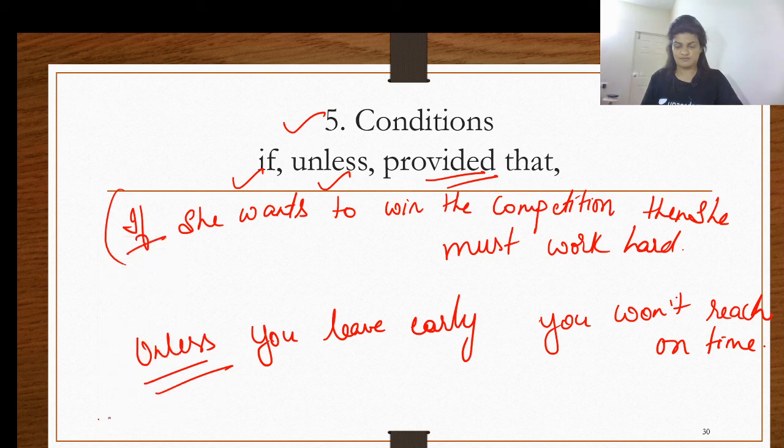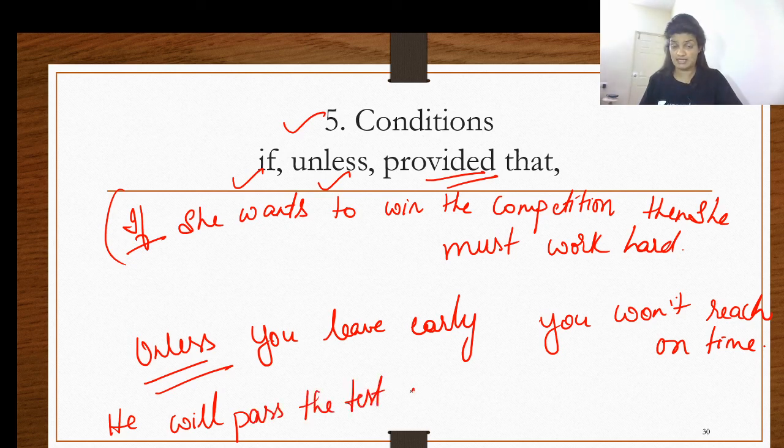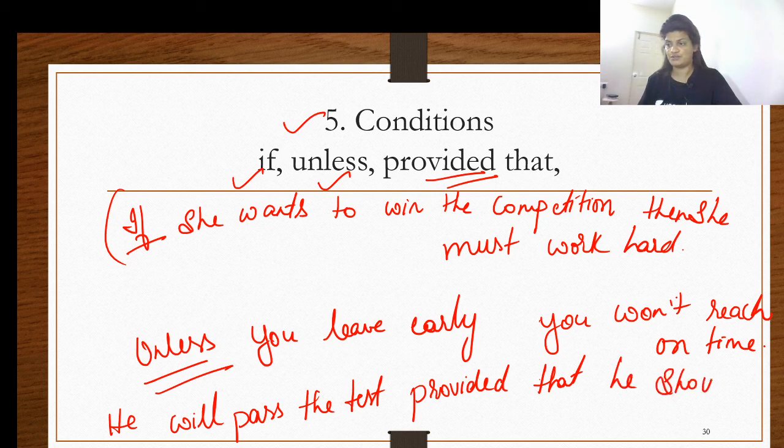He will pass the test, and the condition is provided that he should work hard. He will pass the test provided that, meaning condition.